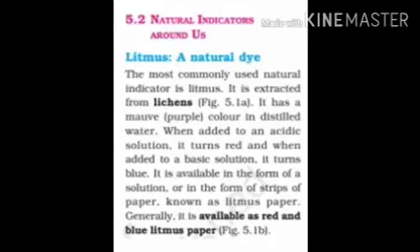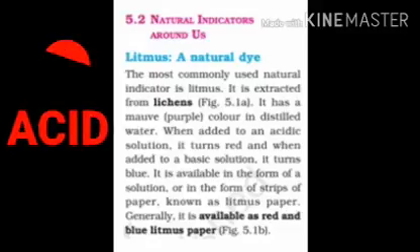Indicators around us. First one is litmus. It is extracted from lichens, and in distilled water it has a purple color, but in acidic solutions it turns red, and when it is added to basic solution it turns blue. It is available in the form of litmus paper, red as well as blue litmus paper.